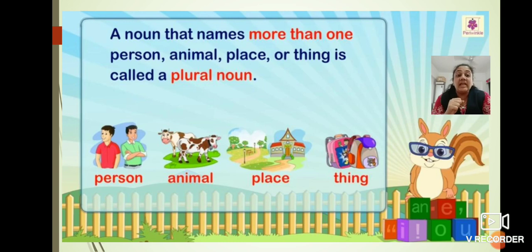Then a noun that names more than one person, animal, place or thing is called a plural noun. See here in the picture, two persons, two animals, two places, two things, okay? It means the nouns of more than one person, more than one animal, more than one place, more than one thing are known as plural nouns. Till here, everyone understood what is meant by noun, singular noun, and plural noun.